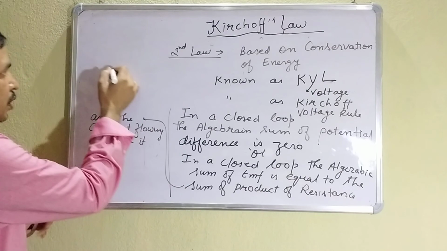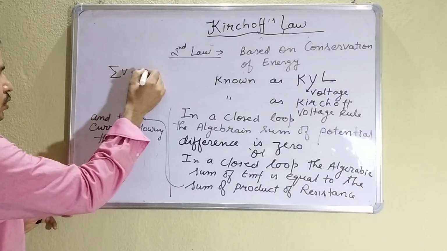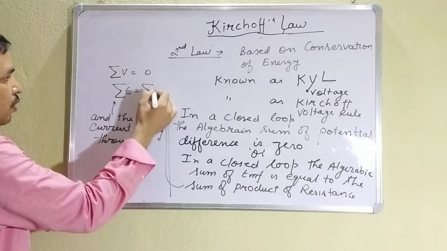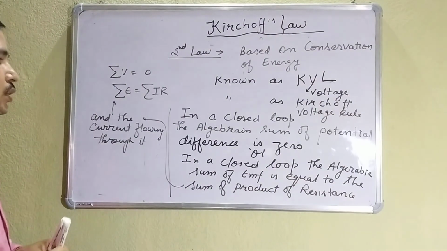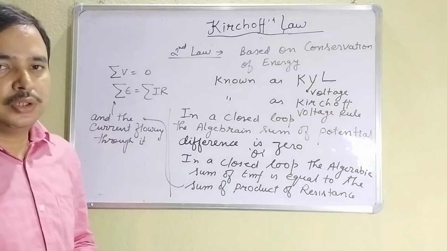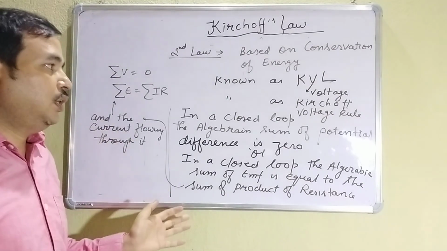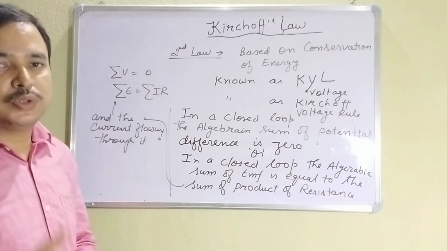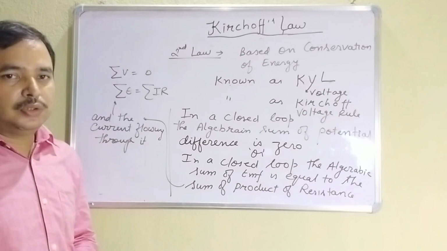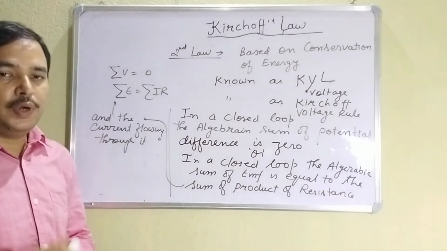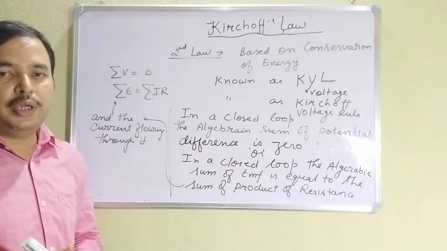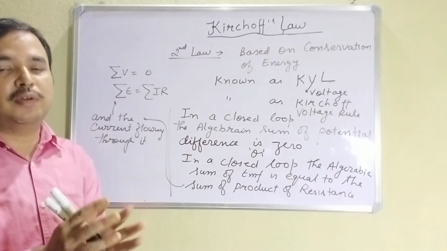And what are the mathematical terms? First is delta V is equal to 0, and for the second, sum of EMF is equal to the sum of current and the resistance through which the current is flowing. So remember, students, this law is taught by different teachers in different ways, and in different books you will see different methods given. So I want to instruct you that when you are taking a particular book or following a particular teacher, you have to follow that only.